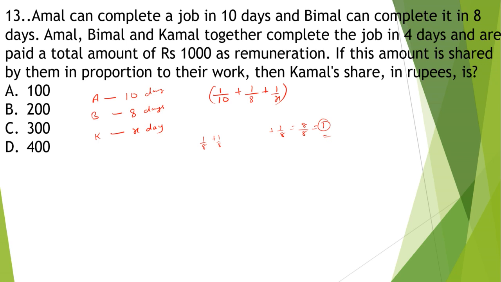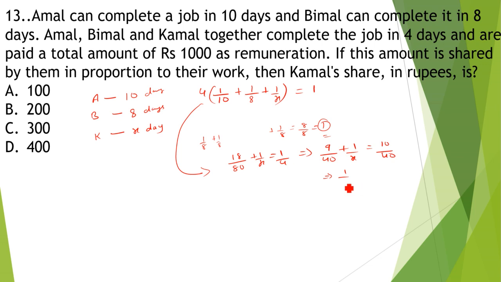But here it is given that they all finish the job in 4 days. So when they work together for 4 days, the work will be 100% completed, so it will be equal to 1 work done. So we will solve this here. 1 by 8 plus 1 by 10 is 18 by 80, plus 1 by x is equal to 1 by 4. That again we can solve as 9 by 40 plus 1 by x is equal to 10 by 40.